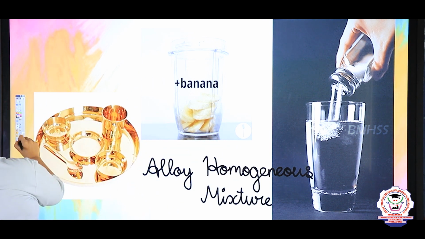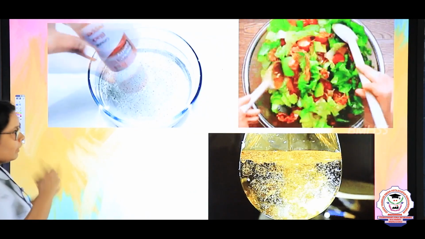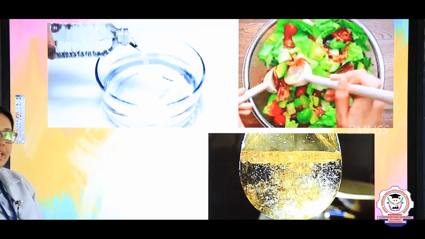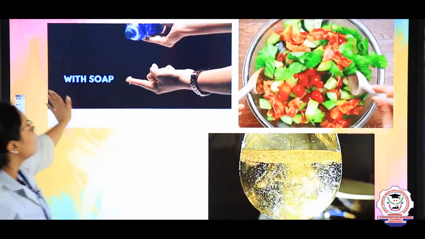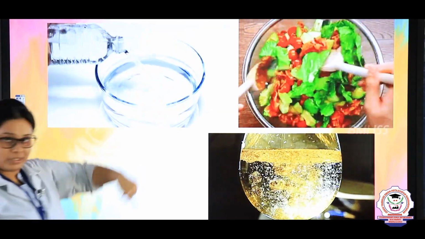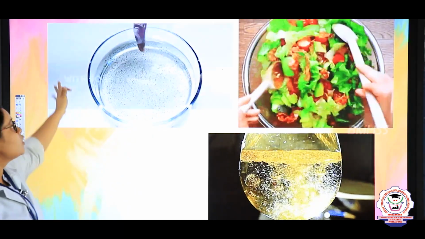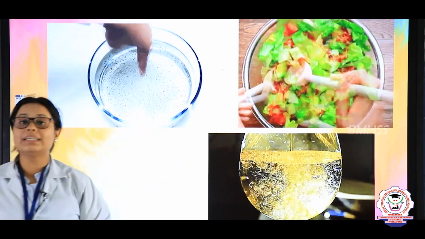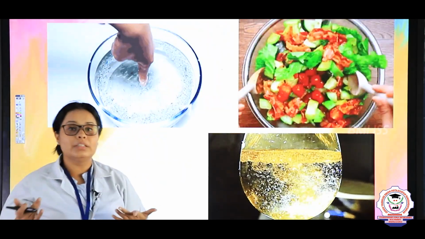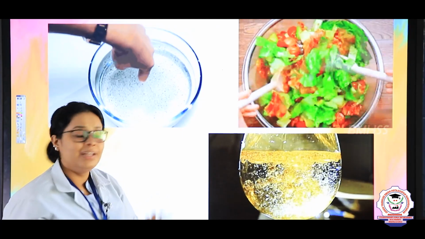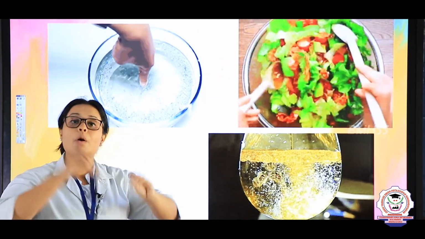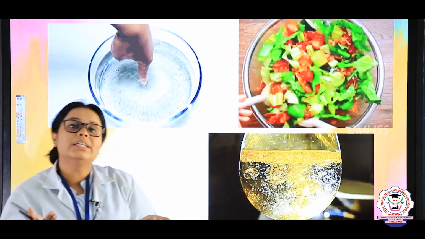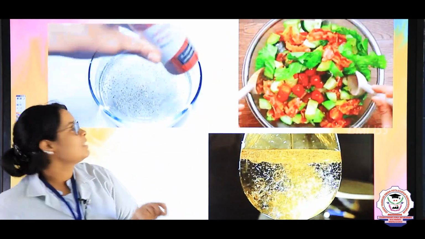Now let's come to another set of examples. Just see here and what you can see and feel. Anyone can tell me? Yes, you are right. Here you can see that they are taking water, pepper and soap. See? What is happening? You can see them separately, right? They are not mixing together, right? Even after you are trying to mix it. That means here all the components which you are adding are not mixing together. So they are known as a heterogeneous mixture.